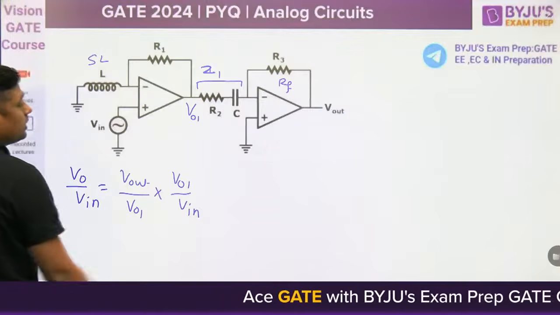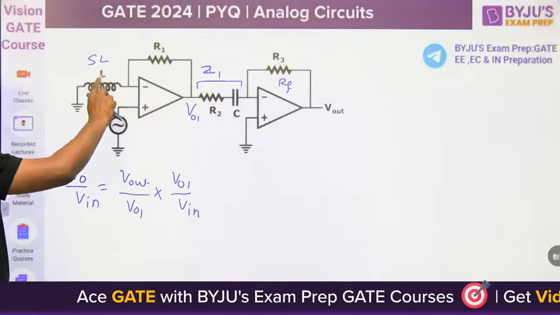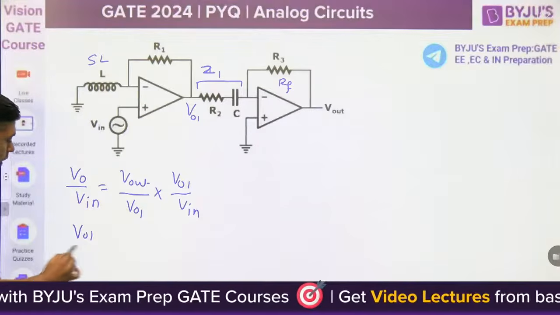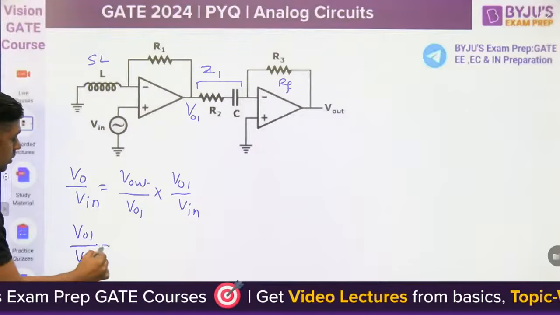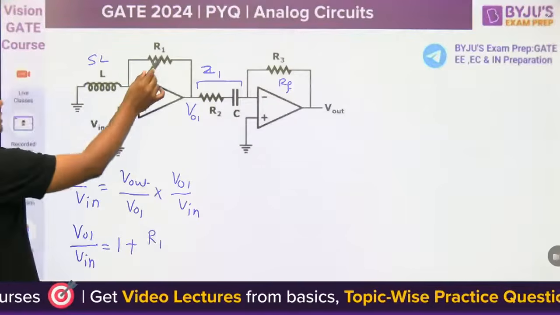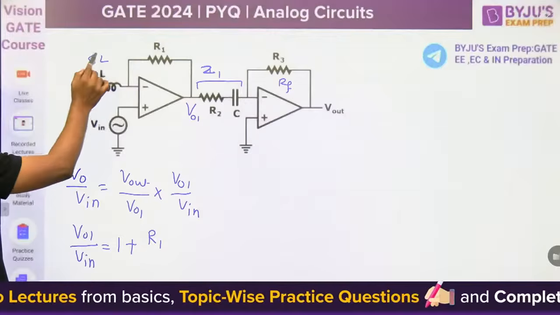Now, gain of the first is, it is a non-inverting op amp. That's why V01 upon Vin will become 1 plus RF upon R1 at SL.